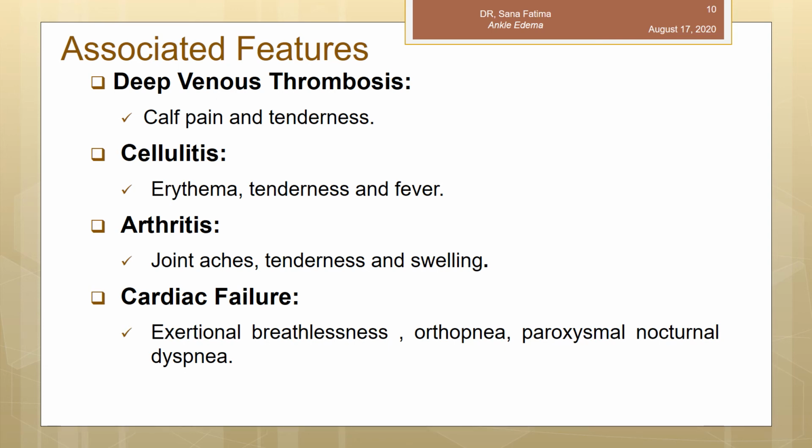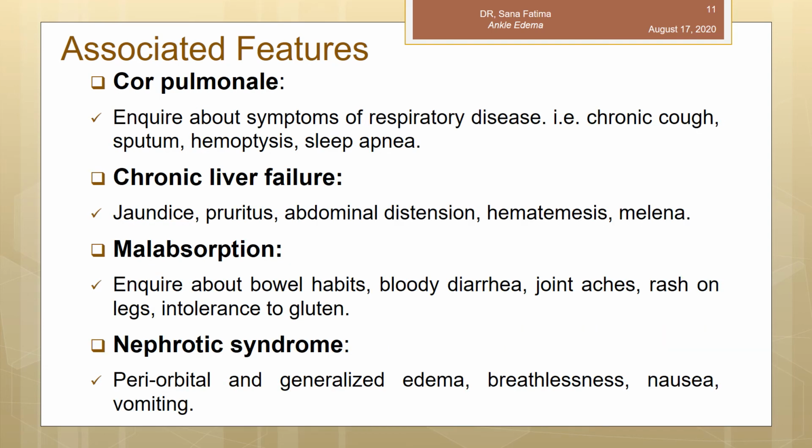And for cardiac failure, the patient will have chest pain, exertional shortness of breath, and a history of orthopnea and paroxysmal nocturnal dyspnea. For cor pulmonale, the patient will have respiratory disease, any chronic cough, sputum, hemoptysis, or sleep apnea syndrome. As we know, cor pulmonale is basically right heart failure secondary to lung disease. Due to lung disease, the patient will have pulmonary hypertension, and that will lead to right heart failure. Right heart failure will lead to pooling of blood in the peripheries, that means swelling of the ankles or legs.